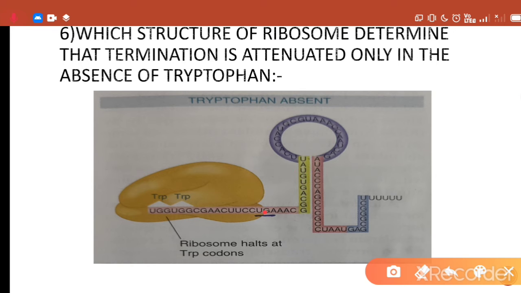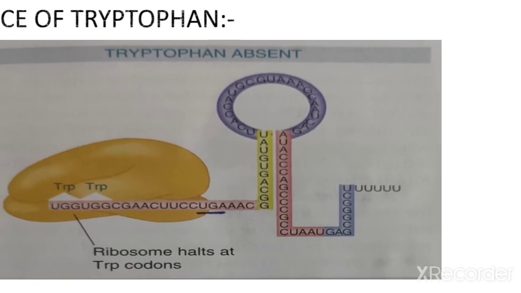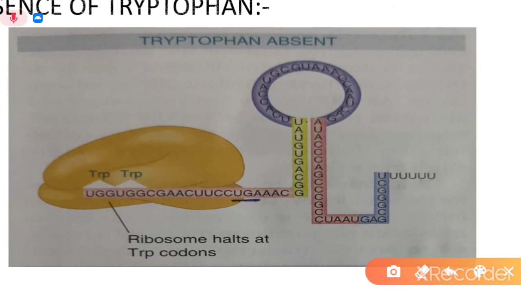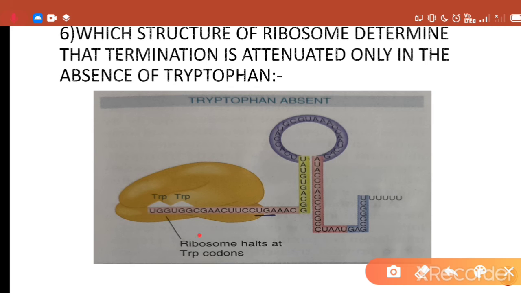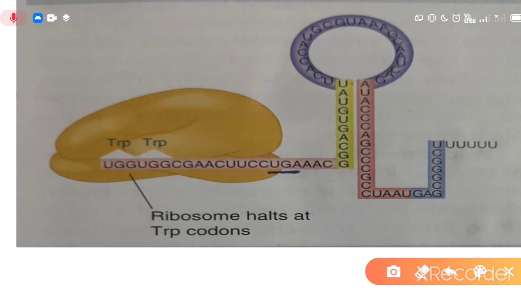As you can see in this picture, when tryptophan is absent, the ribosome stalls at the trp codons, meaning the translation of the leader peptide will stall or stop at the trp codons present in the leader region of the trp operon, and these trp codons are part of region 1.